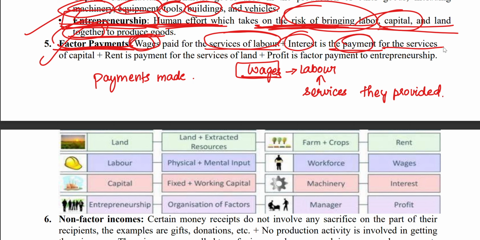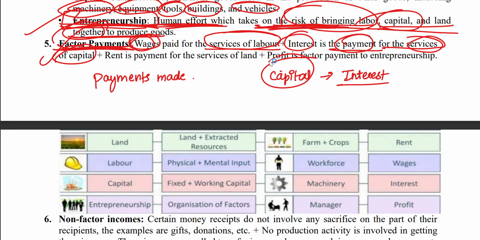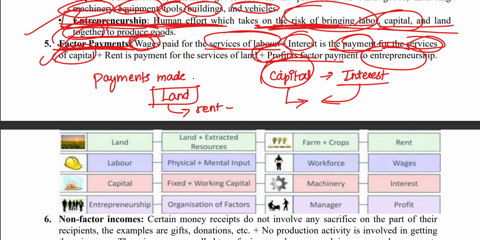Interest is the payment for the services of capital. When you have capital through a loan, you need to pay interest for the capital. And when you have capital of your own and you rent it out, you get interest on the capital. For land, we have rent. Profit is the factor payment due to entrepreneurship.